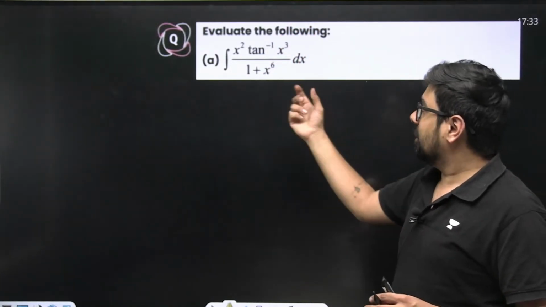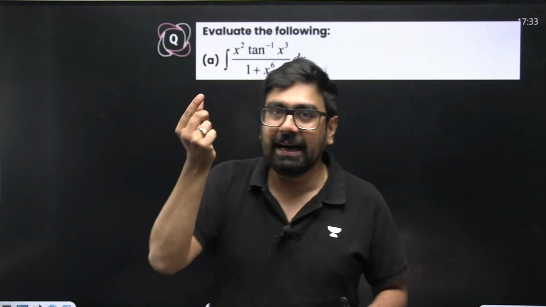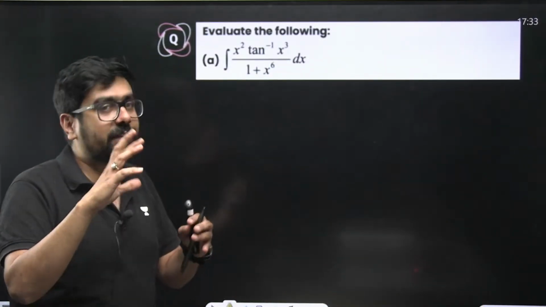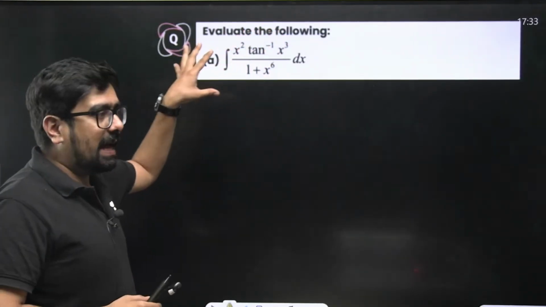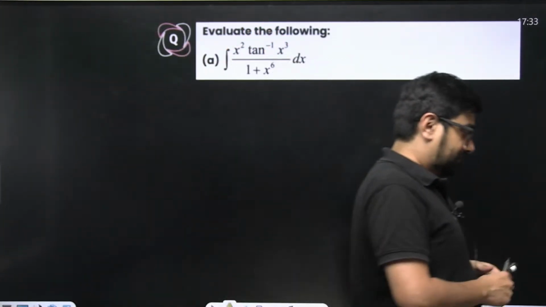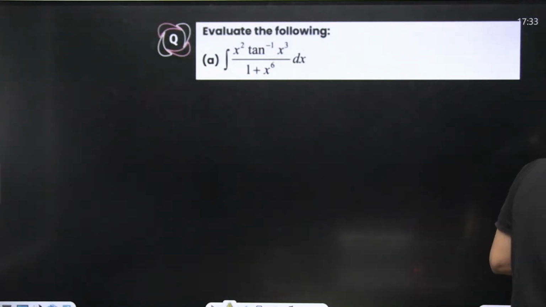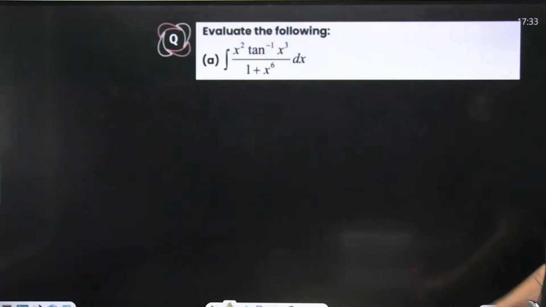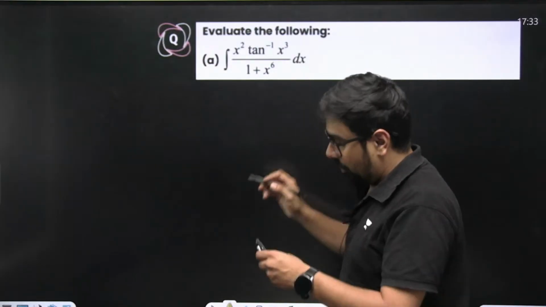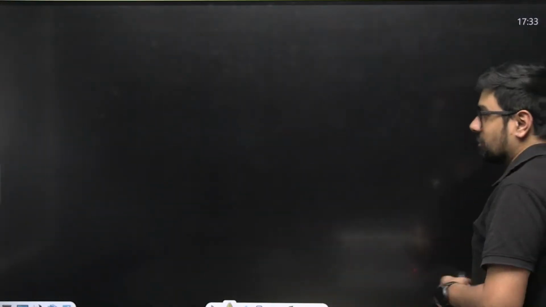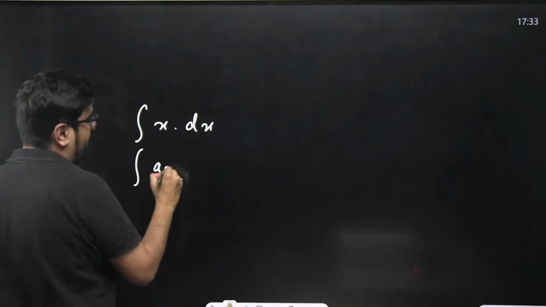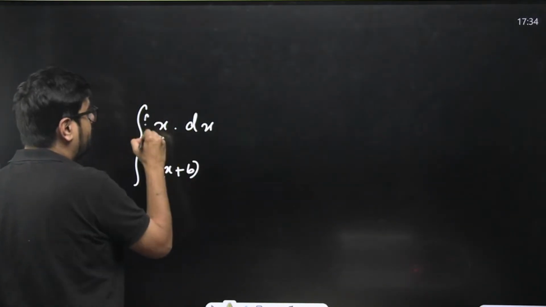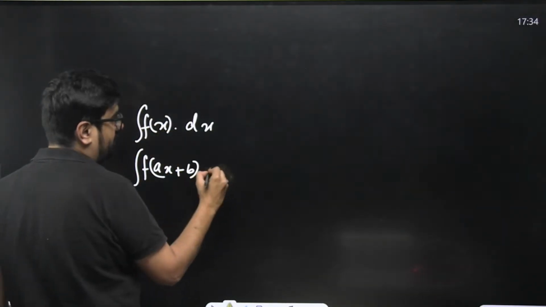Whenever you see the differential of something in the numerator or denominator, you substitute that as t. Wait, I'll explain this somewhere else. So the first format was that if you know the integral of f of x dx, then you also know the integral of f of ax plus b dx.